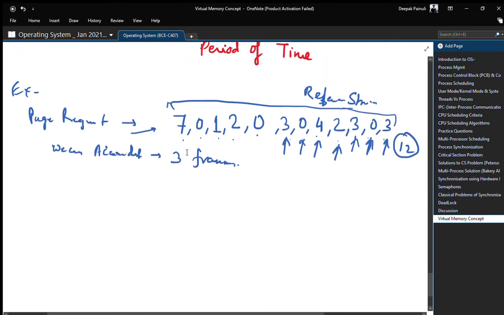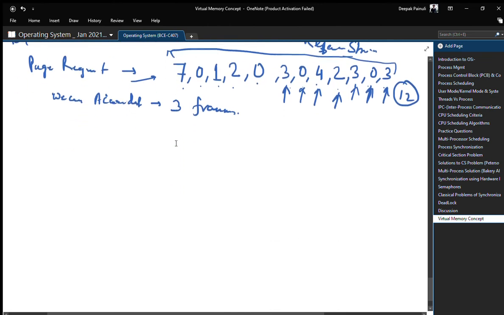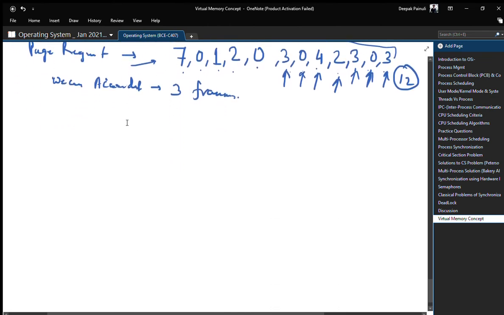Okay, now we are solving the same question by LRU, and then only you can understand how it is working, right? So same for the first three cases. For 7, 0, 1 we will have 3 page faults, because initially our frame is totally blank, so definitely we will get page faults there when accessing those pages, right?